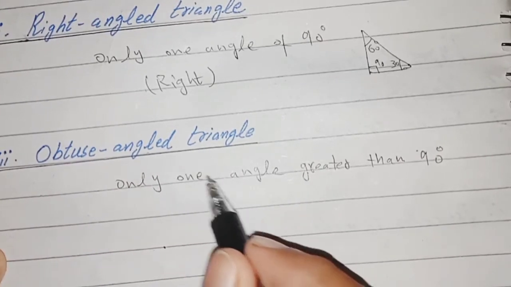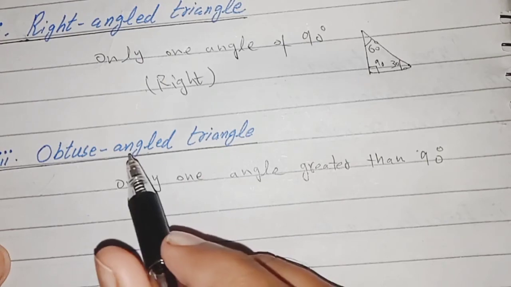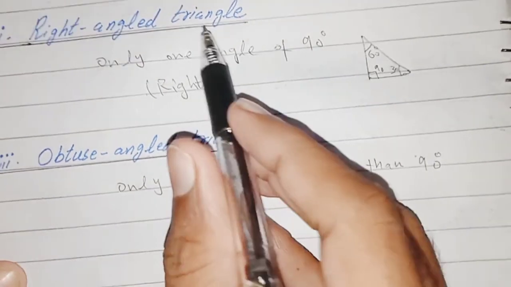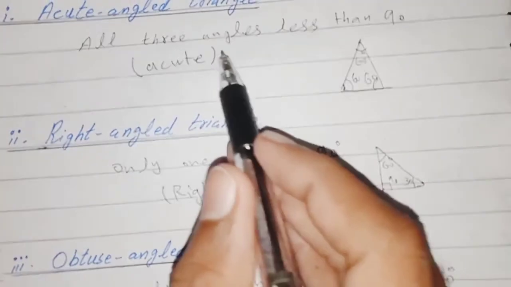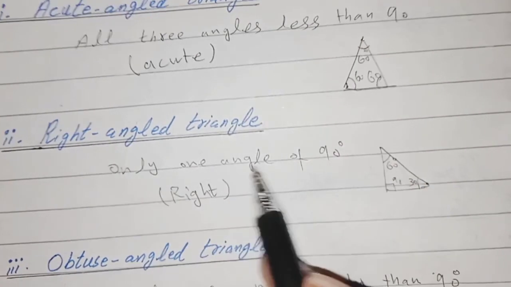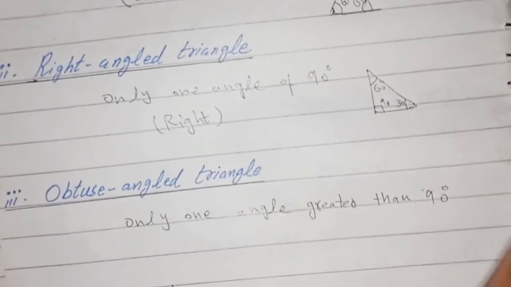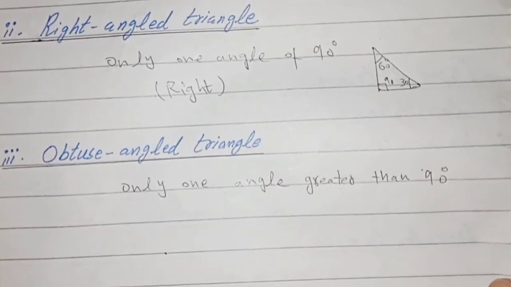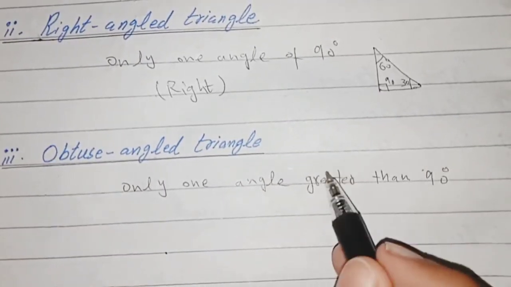We are discussing one angle in the obtuse angle triangle and right angle triangle, but in the acute angle triangle all three angles were less than 90. In a right angle triangle only one angle is 90, and in an obtuse angle triangle only one angle is greater than 90.